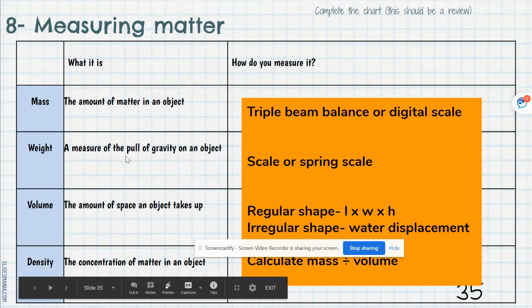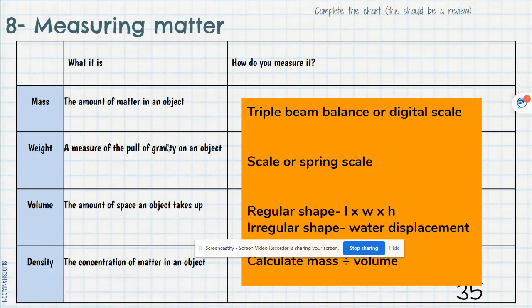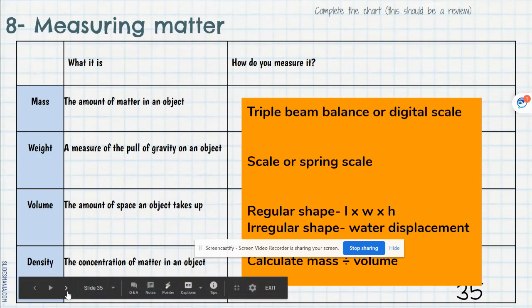And then the last part should be a little bit of a review. How do we measure matter? Things that we've measured virtually so far are mass using a triple beam balance or scale. Weight, we didn't do yet, but you could use a scale or a spring scale. We calculated the volume different ways of a regular shape, length times width times height. And a regular shape would be water displacement. And then, of course, calculating density is the mass divided by volume.